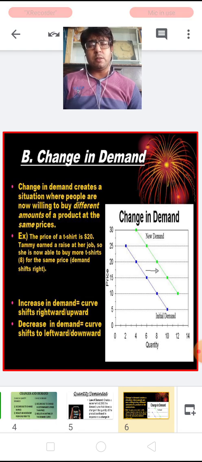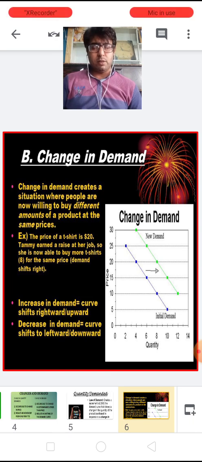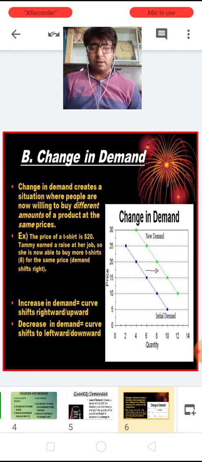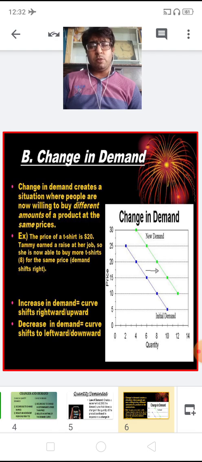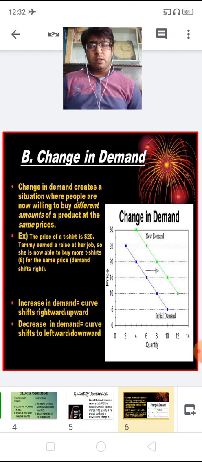These are the various determinants that affect the individual demand. And if you look at the market demand, it is affected by all these determinants, and apart from them there are other determinants also, like size and composition of population, and unequal distribution of income, which also affect the demand of the commodity. So when there is a change in demand, it results in a shift of the demand curve.